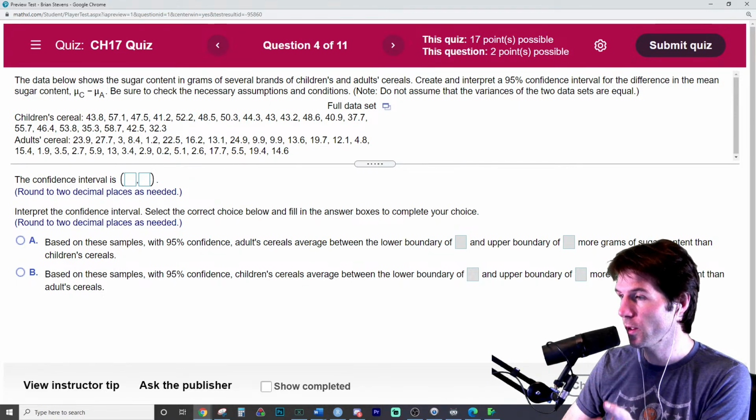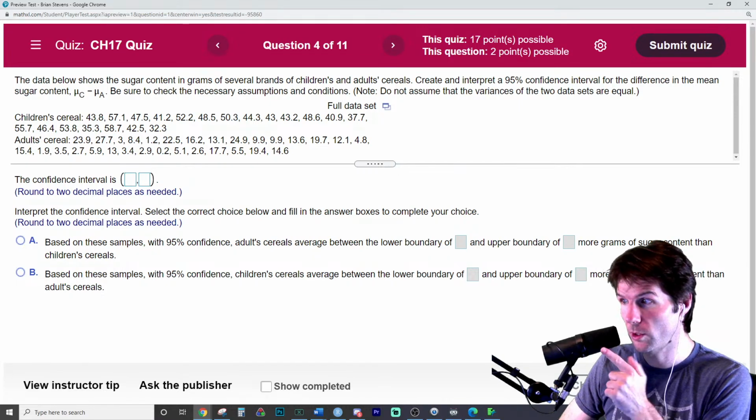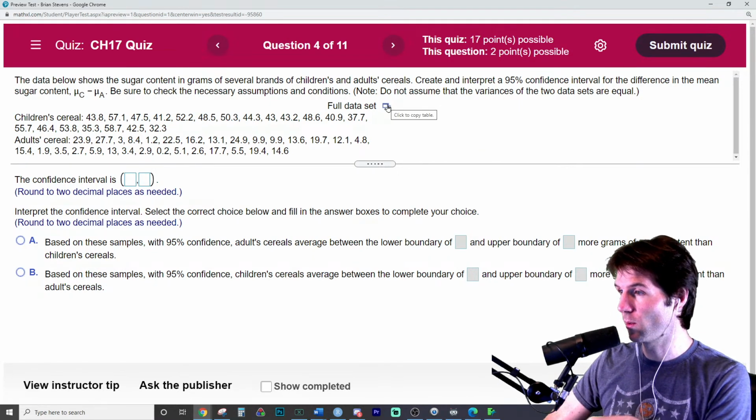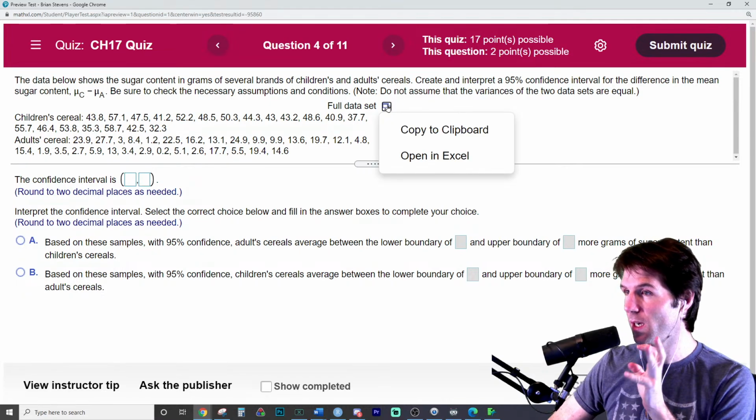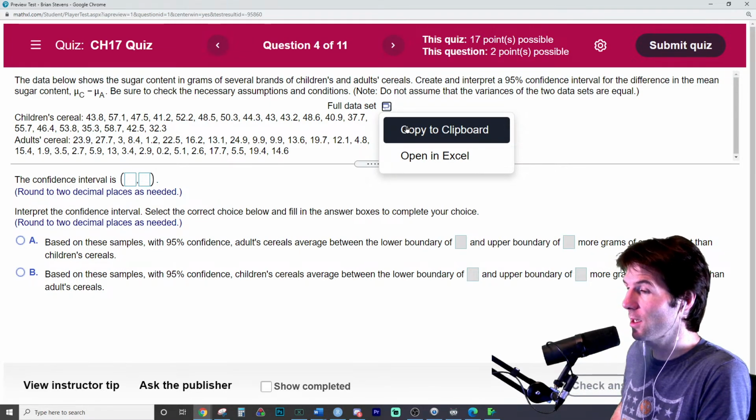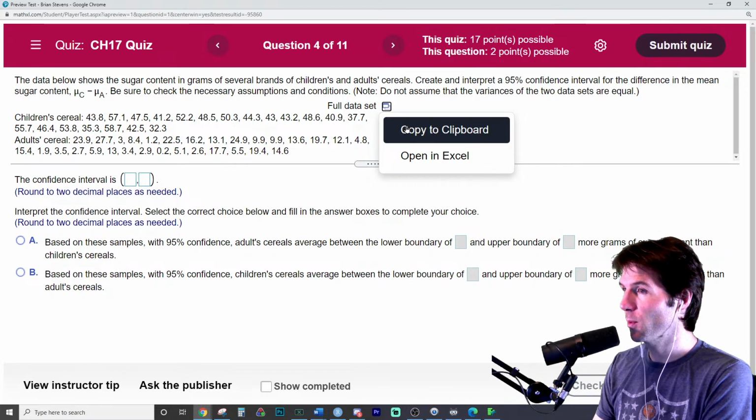So this problem right here is a really good understanding of how to read JMP output, which could be on the test. So let's go ahead and do the steps right here. So follow along. We're going to open up right here and go to copy to clipboard. I'll pause on each step. So we're going to copy the data to the clipboard. Just opens up a clipboard.